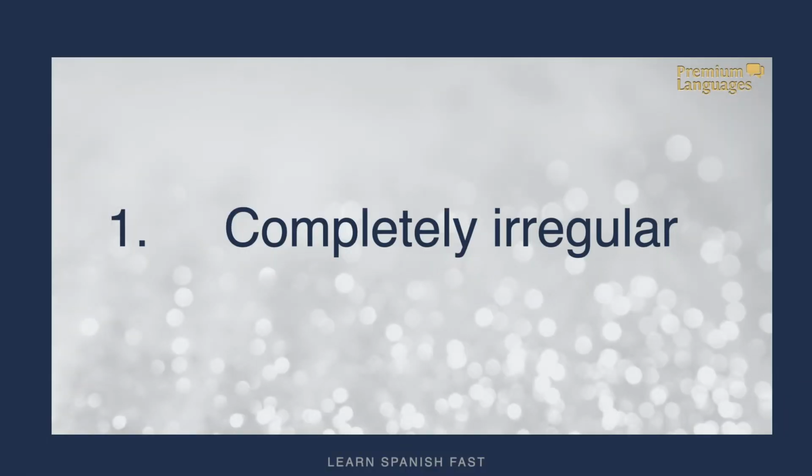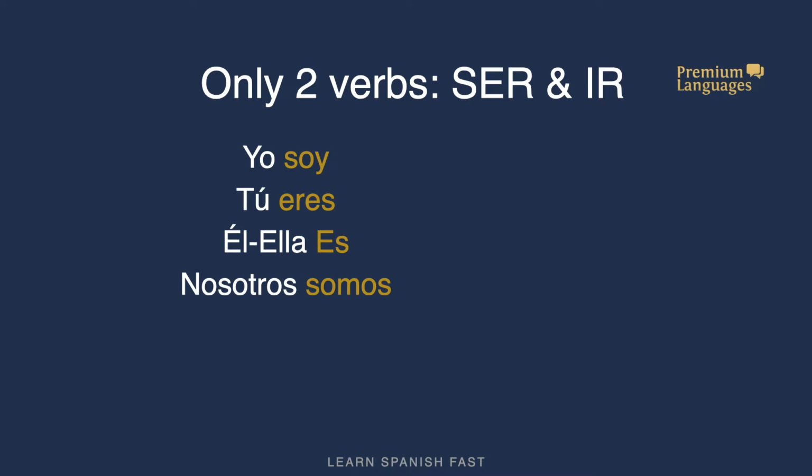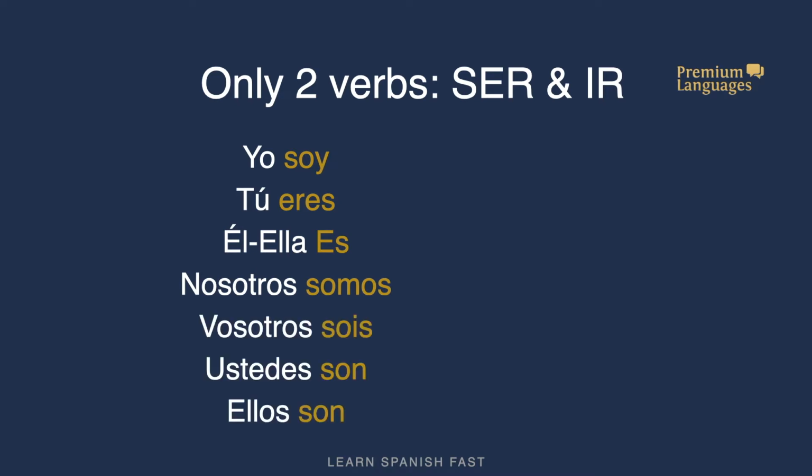And the good news is that we only have two verbs. Ser, that we know, and ir, which means to go. Ser, once again, is yo soy, tú eres, él, ella es, nosotros somos, vosotros sois, ustedes son, ellos son. As you can see, it's completely irregular because eres, es, somos, sois are not following any pattern and are very different.